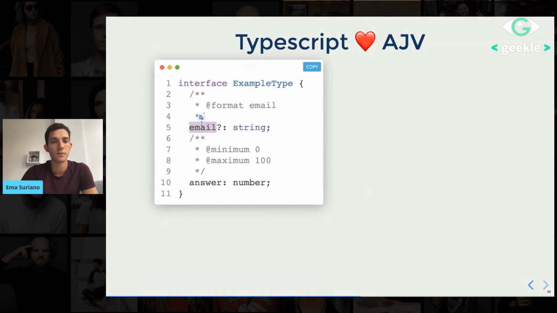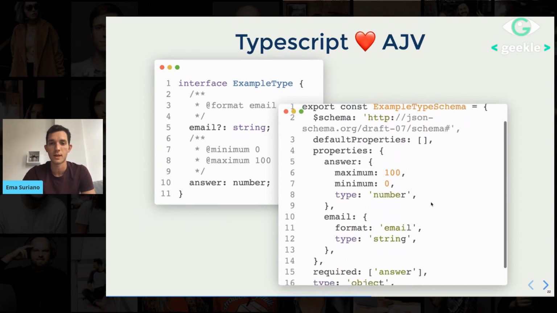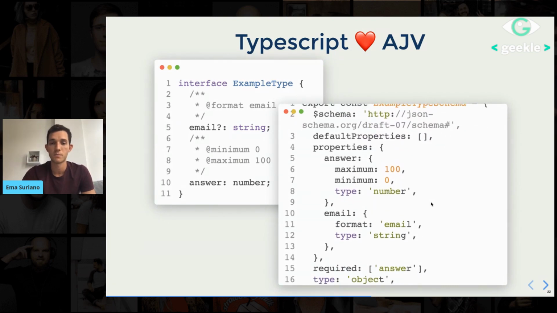Then we can say, for example, email is an optional string, but it has to have the format email. Answer is a required number, but it has to have a minimum of 0. It has to be in the range between 0 and 100. And then when we compile it, this is the schema that we have in the end, which is pretty neat.